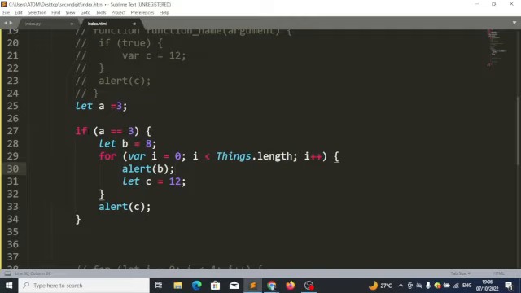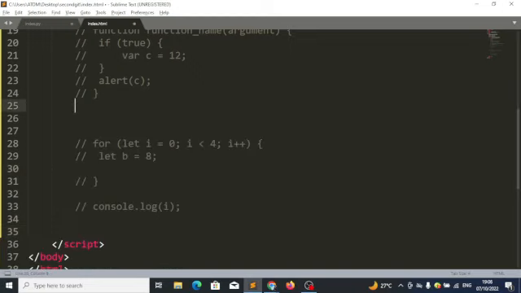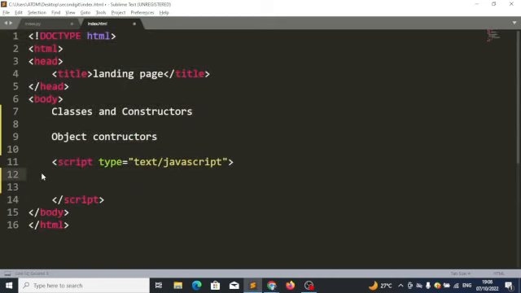Okay, so let's go straight to constant. What is a constant? Well, when we call something a constant, it means we can't change the value. A const behaves almost the same way as a let. In fact, in most instances, a const behaves almost the same way as a let, but with an exception. I can't change the value of a constant. Once you call something a constant, you can't change what is inside that container again.